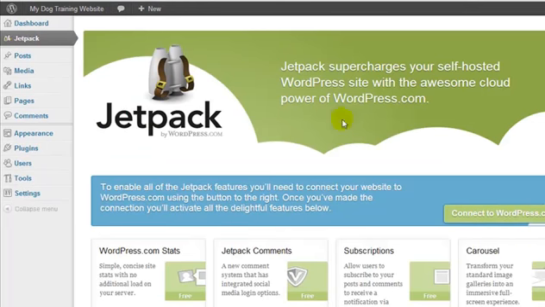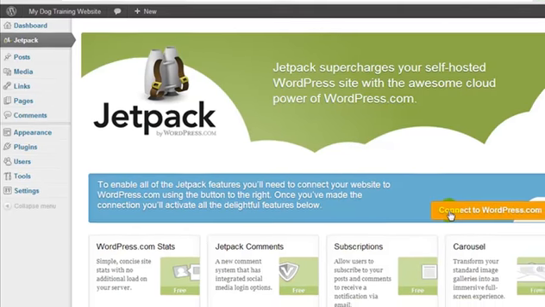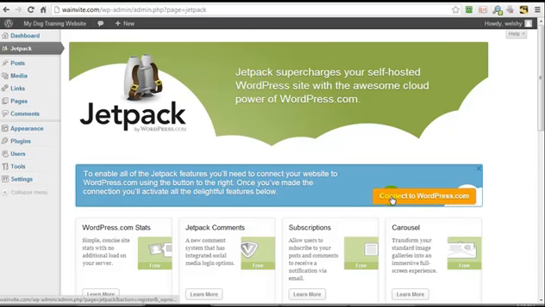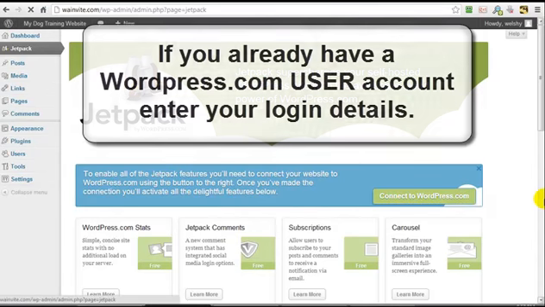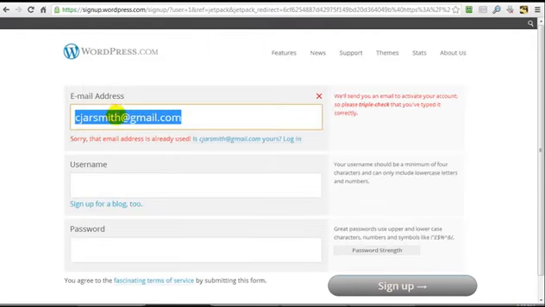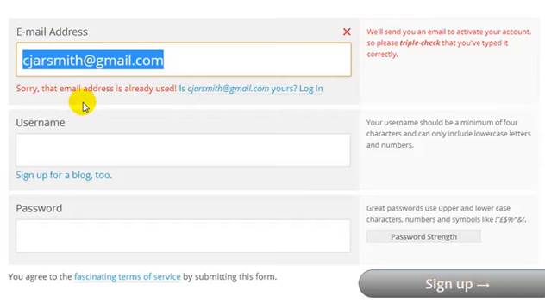Now, Jetpack is like one plugin with a whole bunch of features. But to use this plugin, we have to connect it to our WordPress.com account. If we click on Connect to WordPress.com from inside the blog, we can click on Need an Account. And then we're going to be presented with this screen. Now, it already knows that I have an account with my email address. That's why we're getting this message.